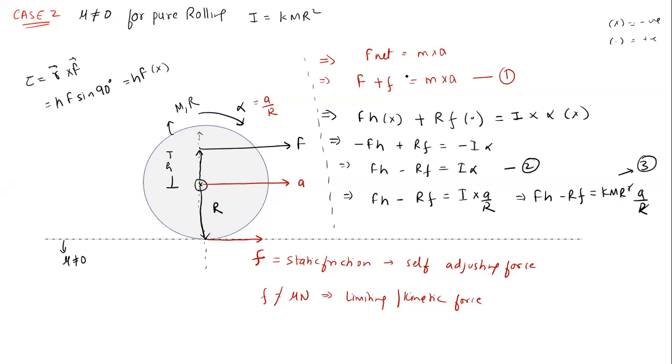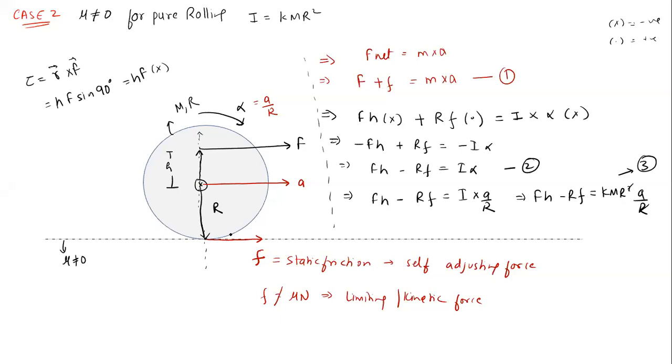See, why is it so? Just think, the force which we are applying at a distance of h from the center will produce the torque. Am I correct? That torque is inside the plane. Therefore, alpha will also be inside the plane. Because of that alpha, the point of contact will try to move on the left side. So the friction will always be opposite to the relative motion of the body.